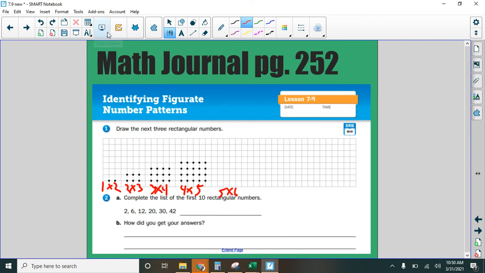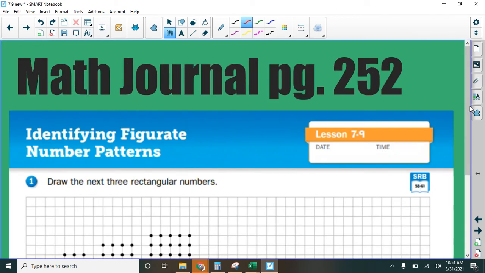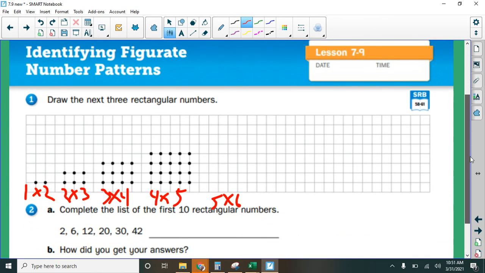Okay, let's see if we can zoom in a little bit so that I can draw this a little bit better. We need to have 5 dots tall. 1, 2, 3, 4, 5. Well, mine aren't exactly on there, but you know where they go. And 6 to the side. So we've already got 1. Now 2, 3, 4, 5, 6.